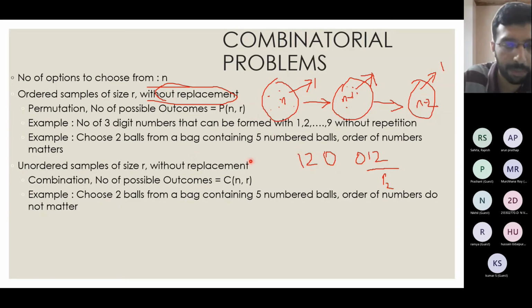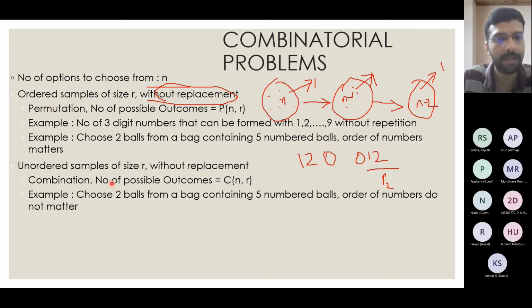So balls are numbered 1, 2, 3, 4, 5. And I have to take 2 balls out of this, and then order matters. So in this case also I will resort to this kind of equations. Then the second case that I will consider is again the same without replacement case, but the samples are unordered.